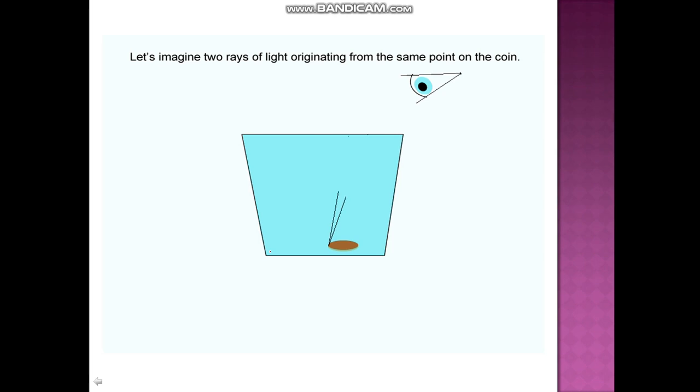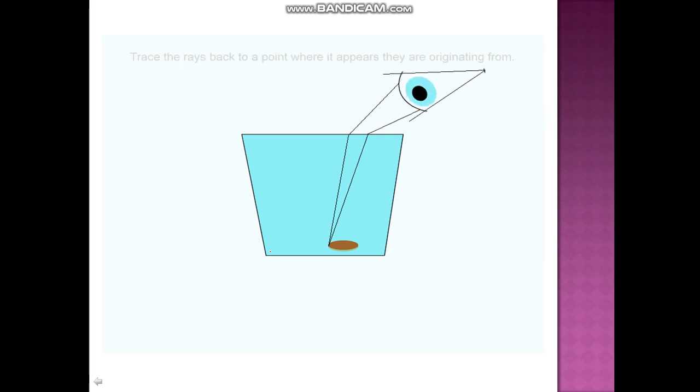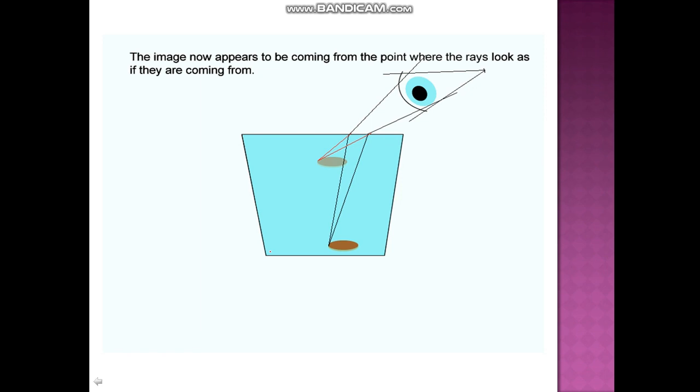You know, we always take two rays. So these two rays are falling obliquely, they bend, right? They are traveling from denser to rarer medium and they appear to be originating from this place, and you will see the coin to be raised up.